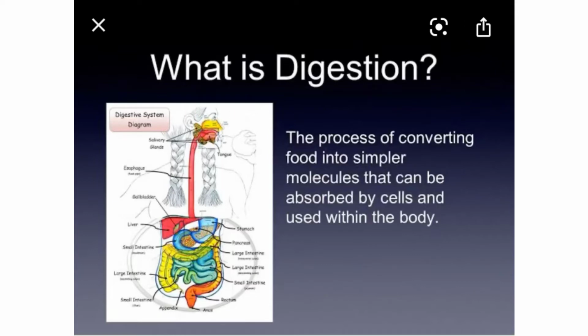So it is necessary that it gets mixed with the blood, and for this it has to be converted into simpler molecules, and this process of converting the food into simpler molecules is called digestion. Now we are going to study in detail the digestion in human beings.